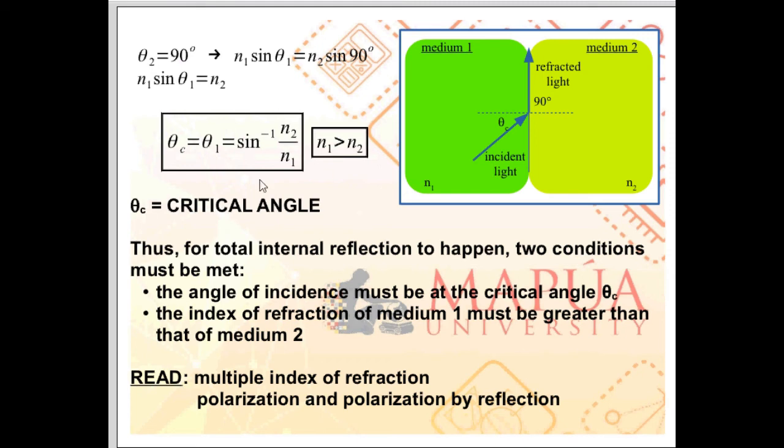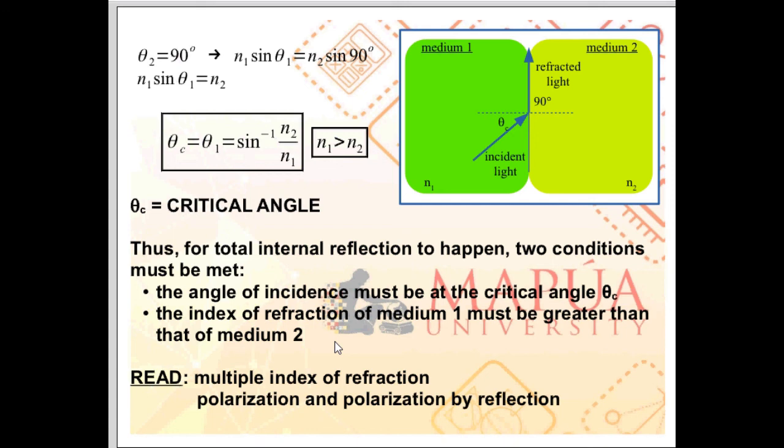So for this expression not to give you an error result, N1 must be greater than N2. Which means we have two conditions for total internal reflection to happen. One, the angle of incidence, theta 1, must be at the critical angle theta C. And two, N1 must be greater than N2.